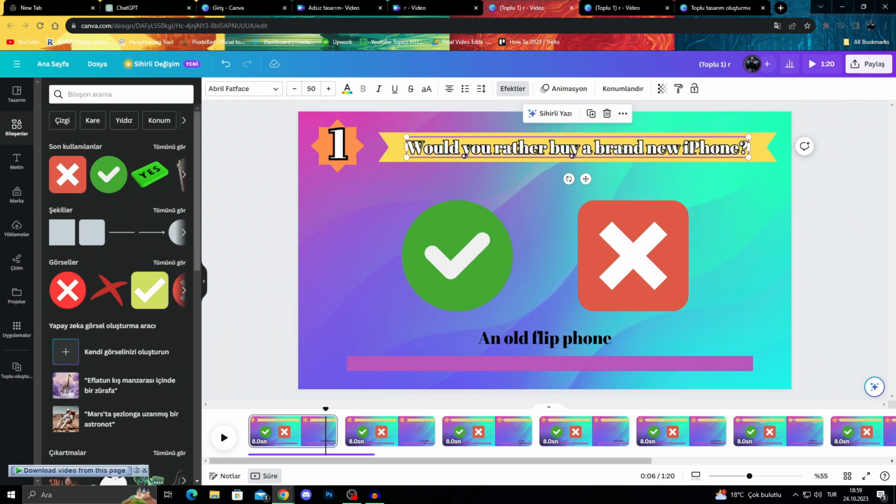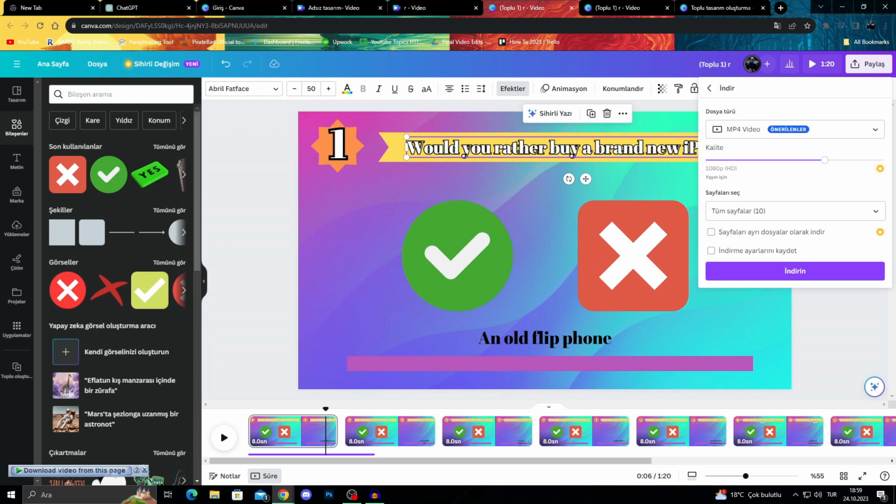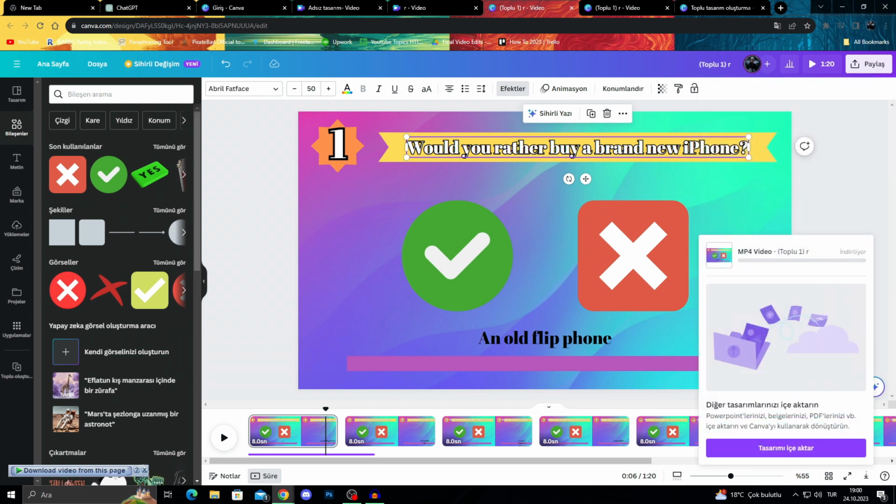After that, we will go to share, and of course we will download. After selecting download, it will want us to select the pages, but we want all of our videos to be downloaded, and select a nice quality as well. When you say download, it will start downloading every single one of them.